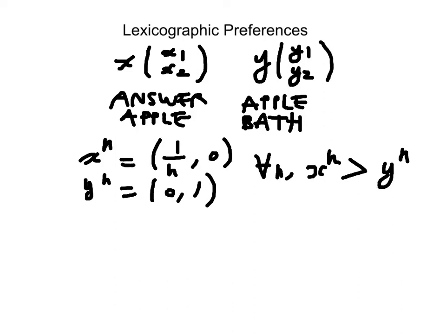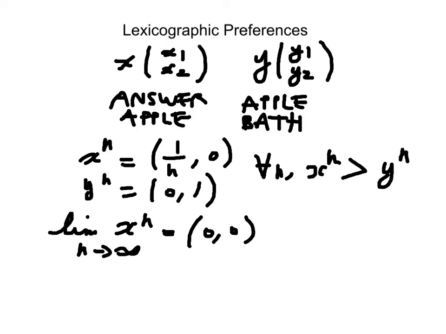But what happens at the limit? The limit of xn as n approaches infinity is 0, 0. The limit of 1 over n as n approaches infinity is 0. And the limit of y as n approaches infinity doesn't change.